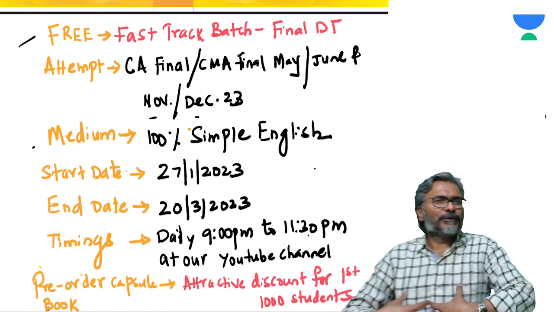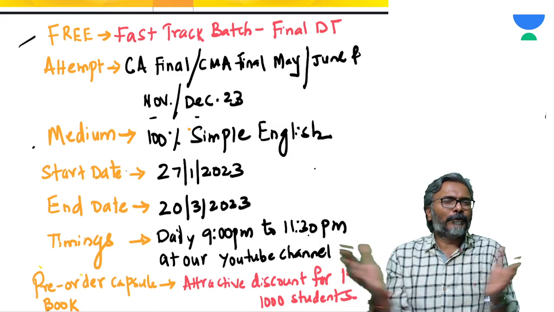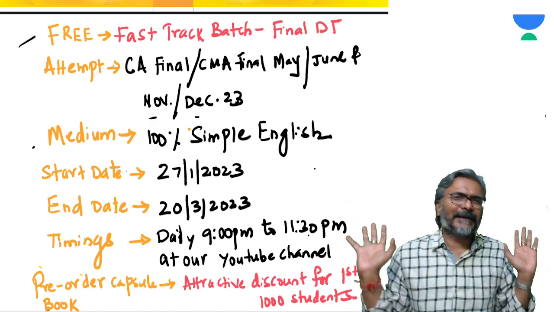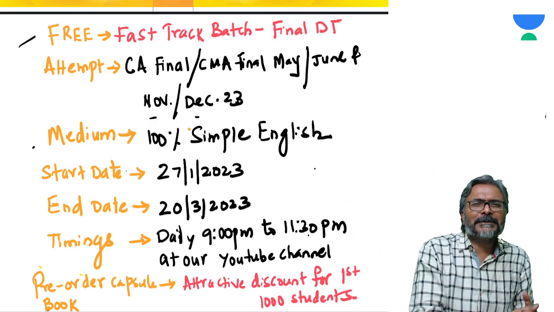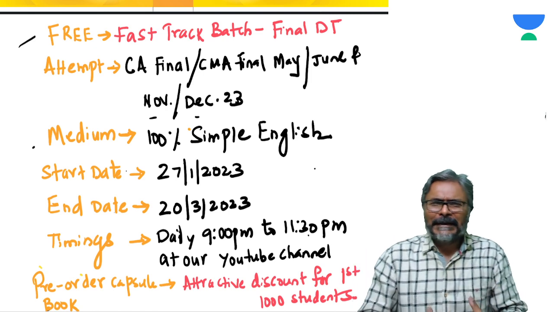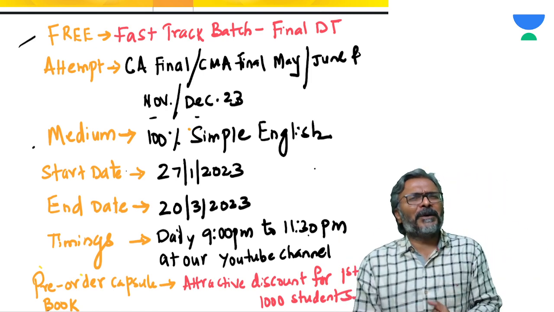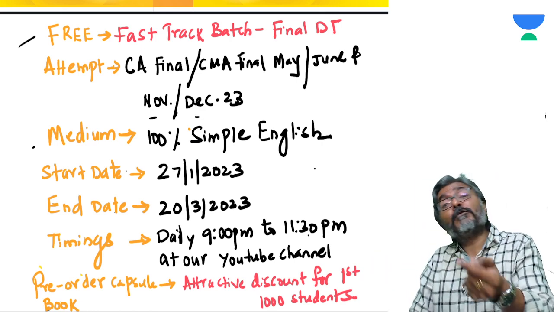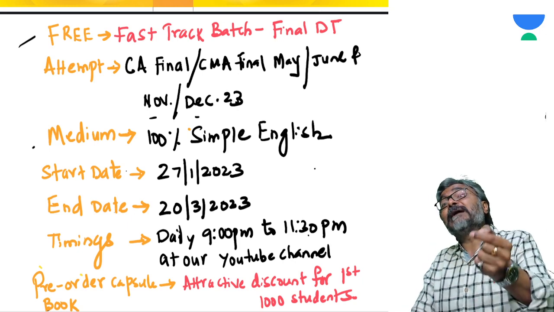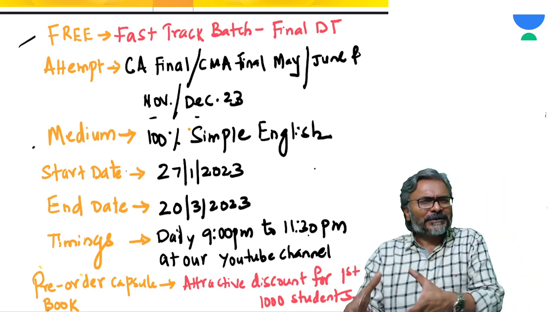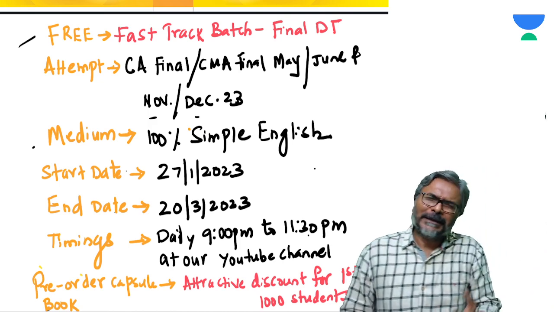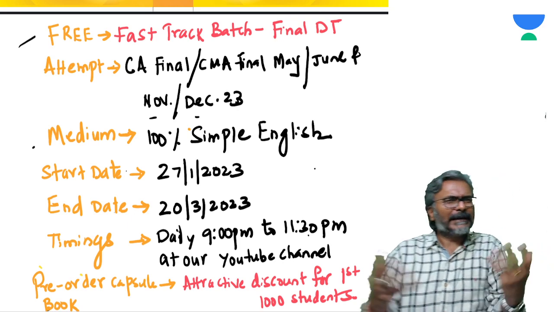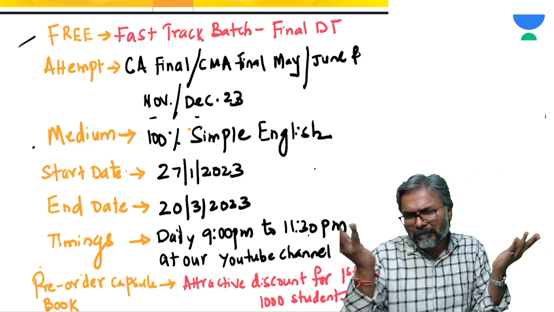So I thought to reach all the audience, primarily, I can do 100% in simple English so every one of you can understand. The way I'm speaking right now, students, it's simple English, so all the students who are hearing me right now will understand it. And as I told you, students, our batch should be more practical oriented. Because our batch is more practical oriented, we will do more practice in this batch also. So therefore, the communication medium being simple English, I think that will help the majority of the audience.